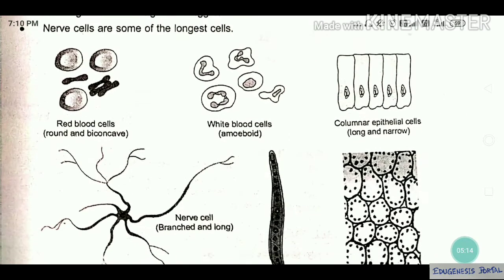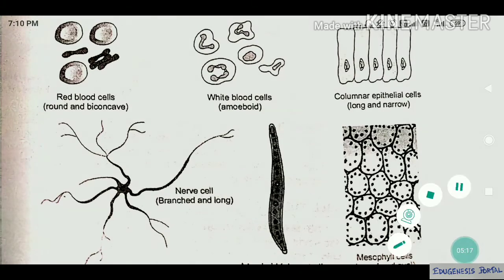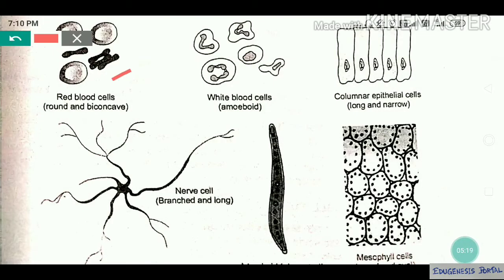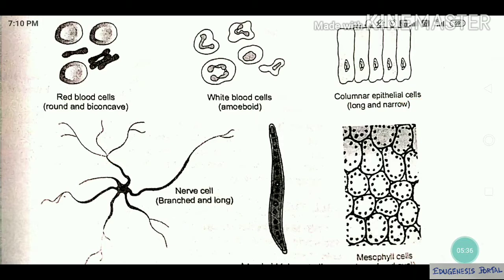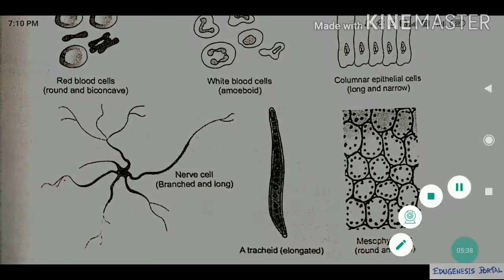So these are the shapes of cells. Cells can be of different shapes. Our RBC has a biconcave shape. WBC has an amoeboid shape, that means an indefinite structure. This is a columnar or epithelial cell of our body, an elongated cell, so different shapes are there. This is a nerve cell. Nerve cells are branched and quite long. And this one is a tracheid, which is found in plant cells.